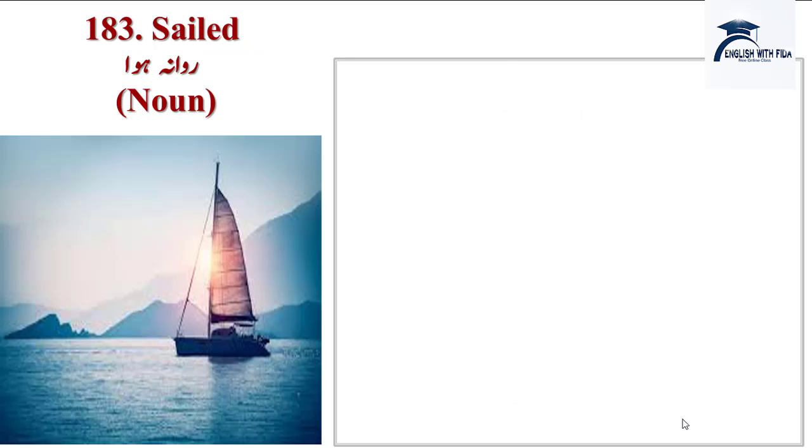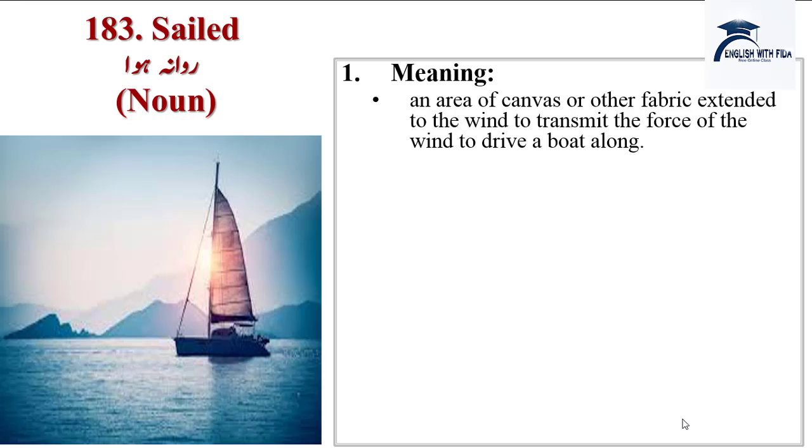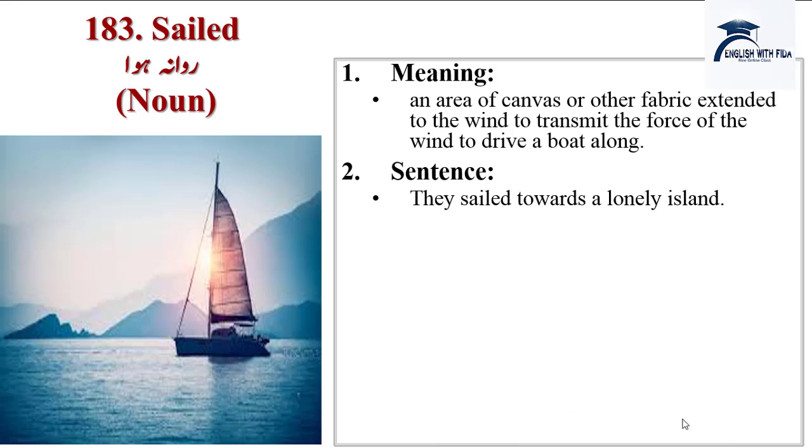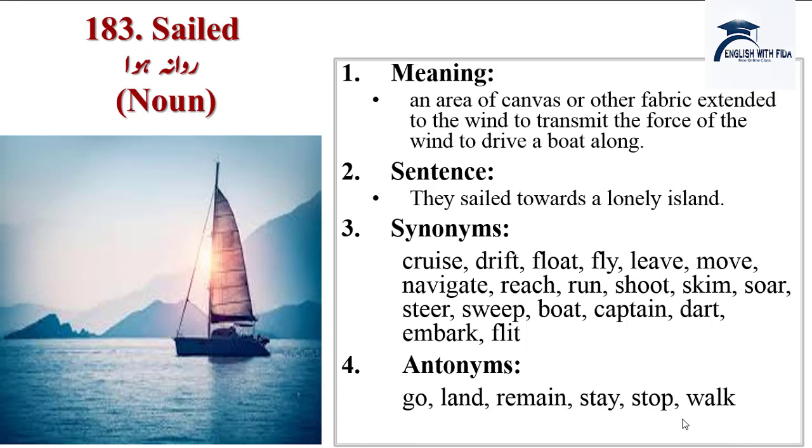Next word is sailed. रवाना होना, खासतौर पे जहाज या कश्ती पे रवाना होना, समुद्री सफर को सेल कहते हैं. Meaning: an area of canvas or other fabric extended to the wind to transmit the force of the wind to drive a boat along. Sentence: They sail towards a lonely island. Synonyms are cruise, drift, float, fly, leave, move, navigate, reach, run, shoot, skim, soar, steer, sweep, boat, captain, dart, embark, flit. Antonyms are go, land, remain, stay, stop, walk.